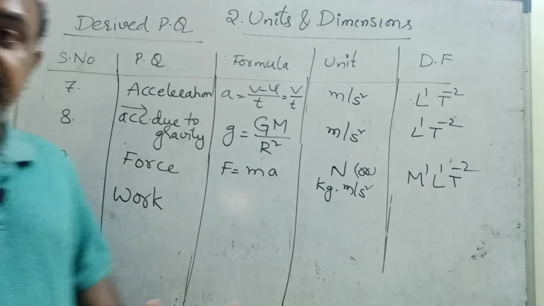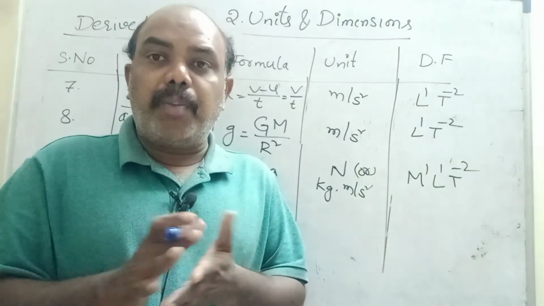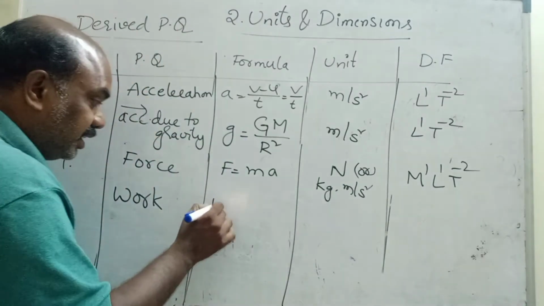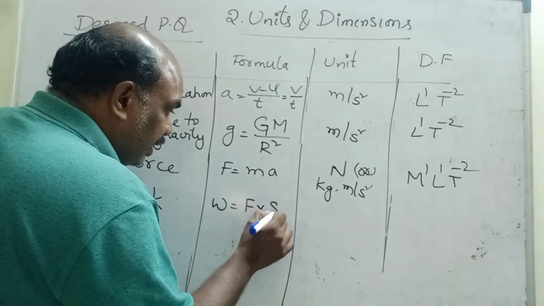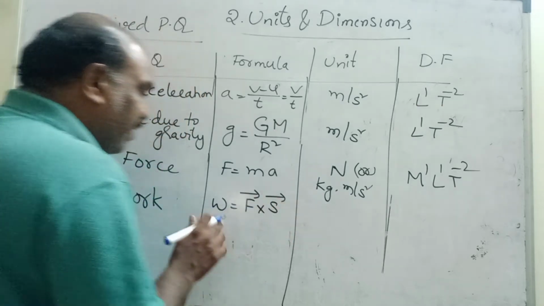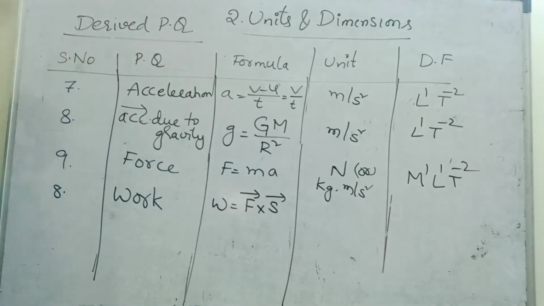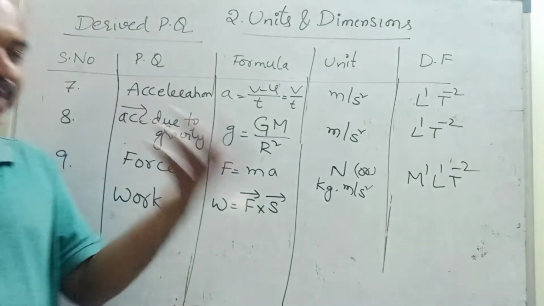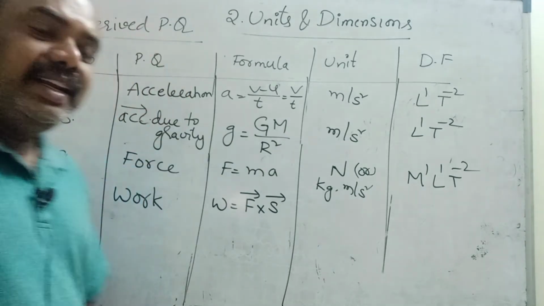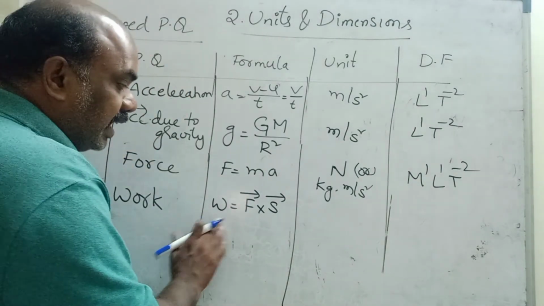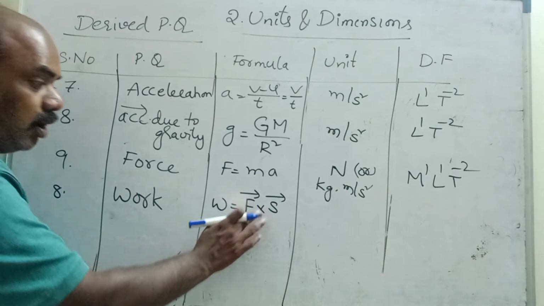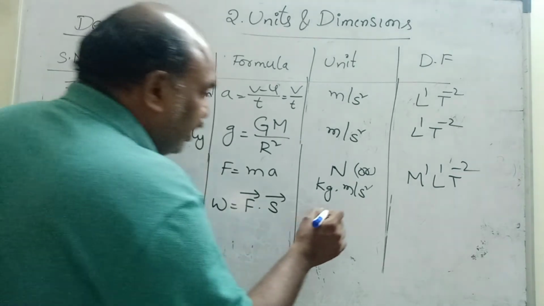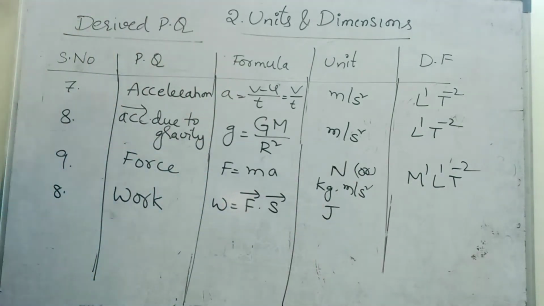Next, work. Work is a scalar quantity. Work has no proper direction. But the work formula, most important, children: work is equal to force into displacement. Force is a vector, displacement is a vector, but work is a scalar. That means if two vectors are multiplied, we are getting a scalar. Sir, how? That we will see in the vectors chapter. Work is a dot product of force and displacement. Work unit is joule. Joule is also a scientist, so capital J.